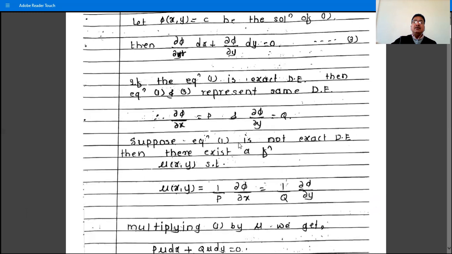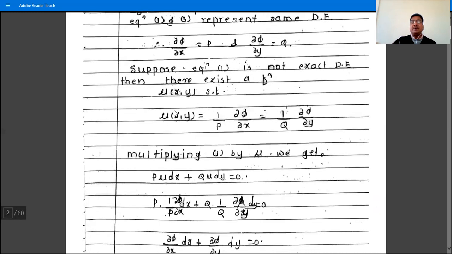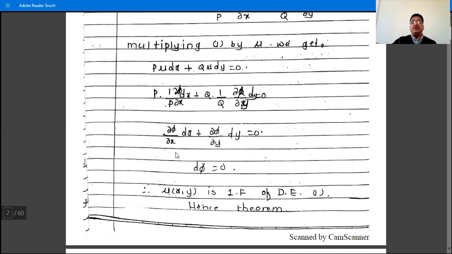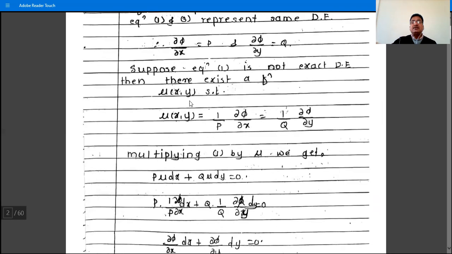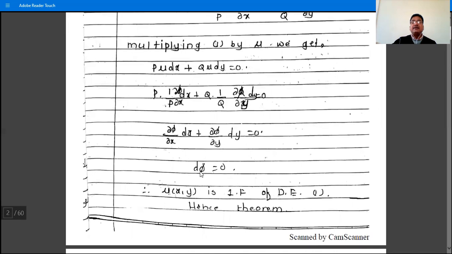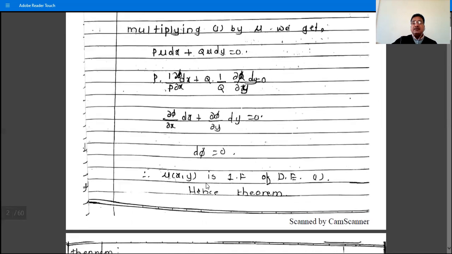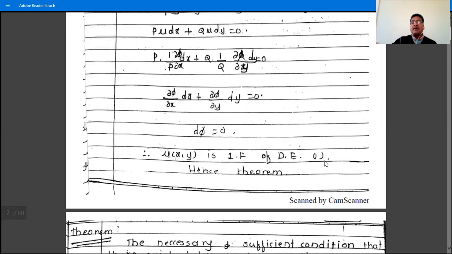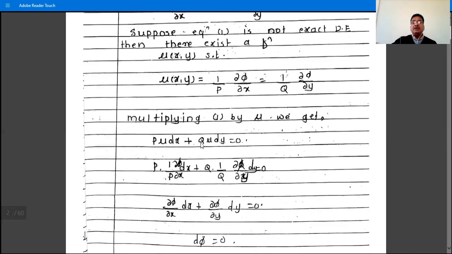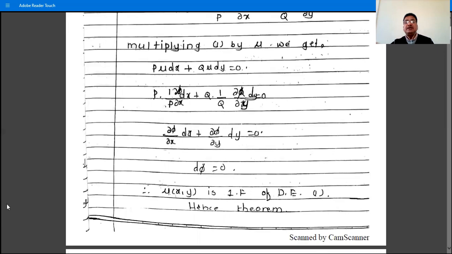That is, if the equation is not exact, then we have such a function μ(x,y) such that the LHS is a derivative of that function φ, and therefore this μ(x,y) becomes an integrating factor, because the given differential equation is not integrable, but if we multiply by μ, then it becomes integrable.